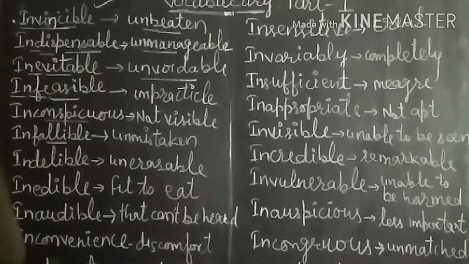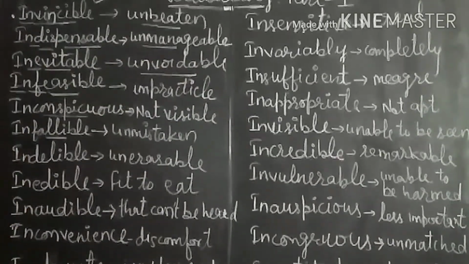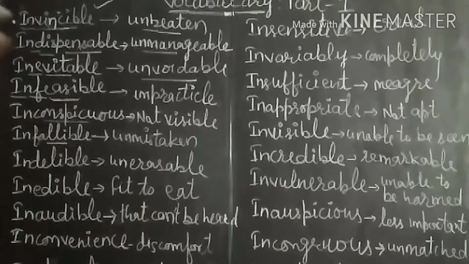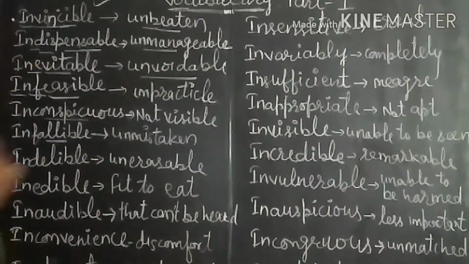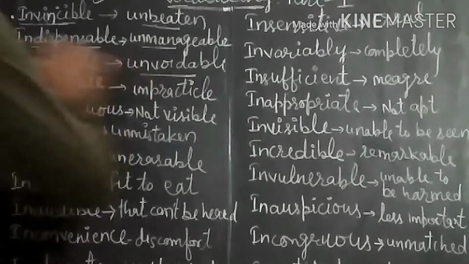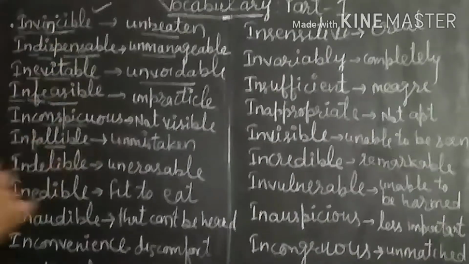Third one is inevitable. Inevitable means unavoidable. That means something is sure to come in our life that cannot be avoided. That is inevitable. We can give an example as death is inevitable. It is sure that it will come in everybody's life.